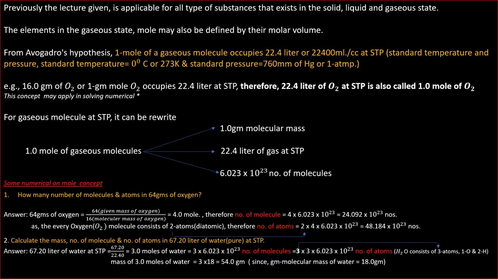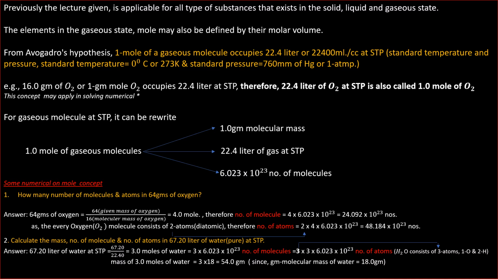Therefore, number of molecules in 4 mole is 4 × 6.023 × 10^23, that is equal to 24.09 × 10^23 numbers. Since 1 mole contains Avogadro number of molecules, 4 mole contains 4 times this.